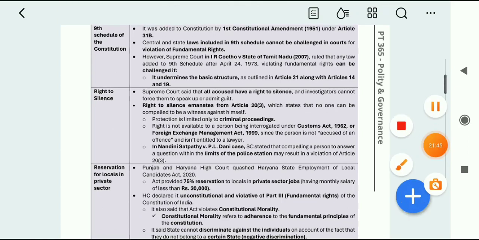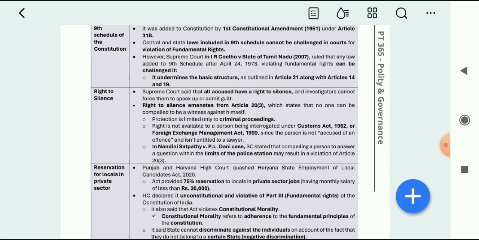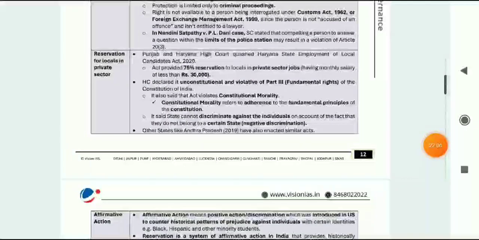Next, the right to silence is one of the rights discussed here. The right to silence emanates from Article 20(3). Nandini Satpathy versus P.L. Dani case. You can remember this. Next is reservation for locals in private sectors.